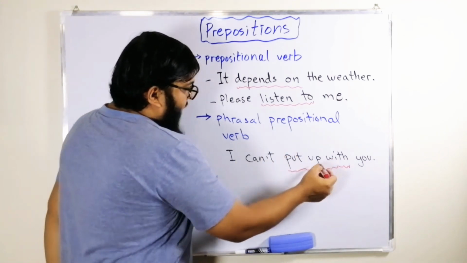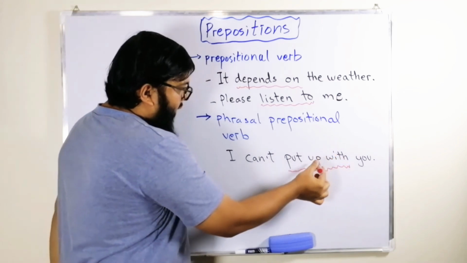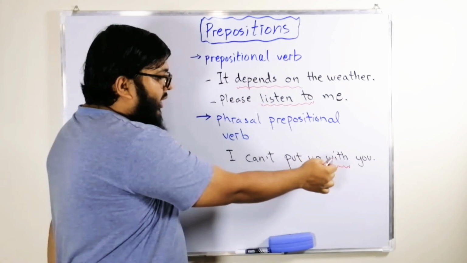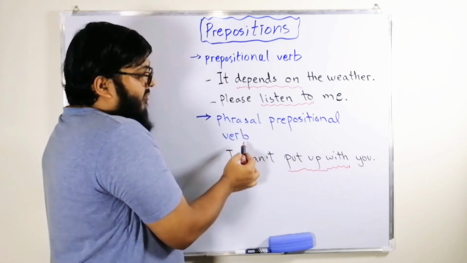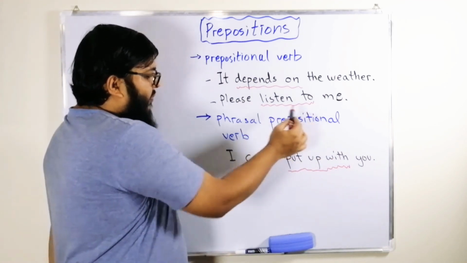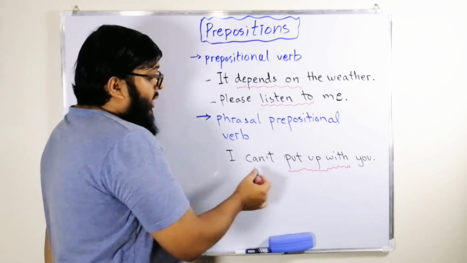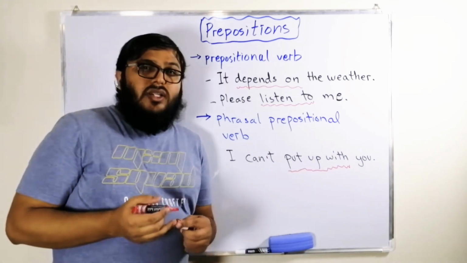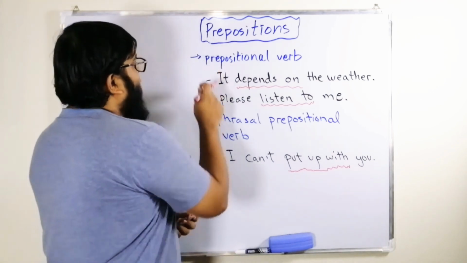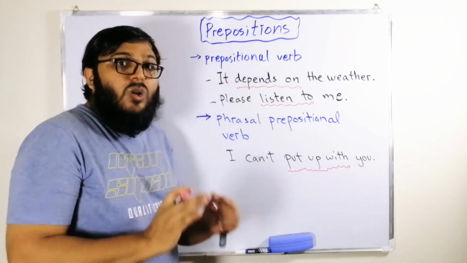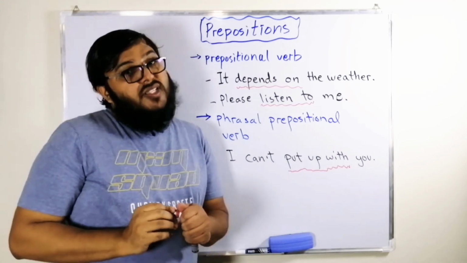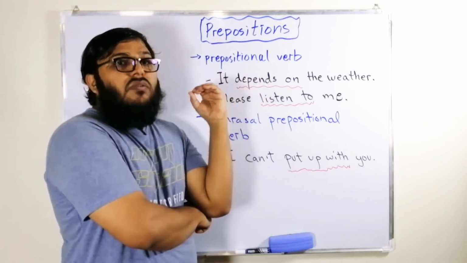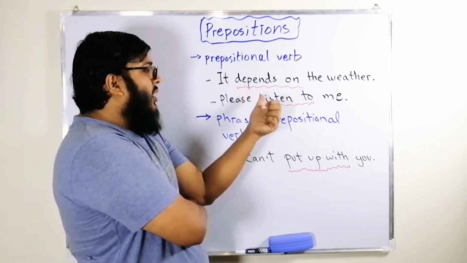In this, you have with and up, which are in reality prepositions, but here they are part of a phrasal verb. We call them phrasal prepositional verb, right? It gives the idiomatic meaning. It does not give you the literal meaning. So the only difference between these two functions is idiomatic and literal meaning. In the first functioning, it gives you the literal meaning of depend and listen.